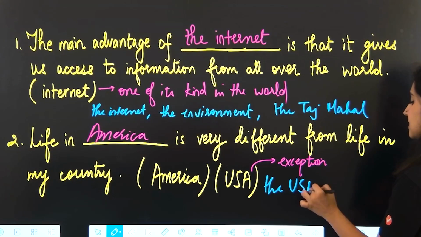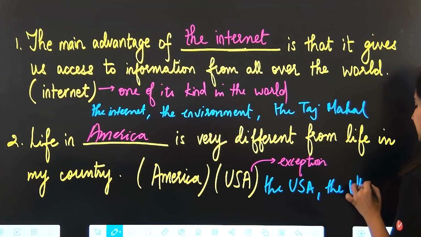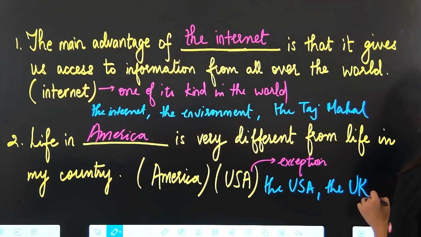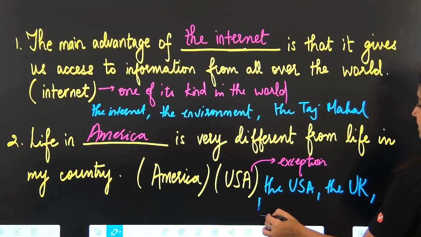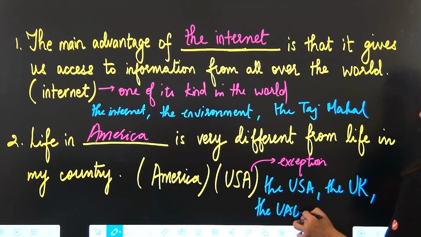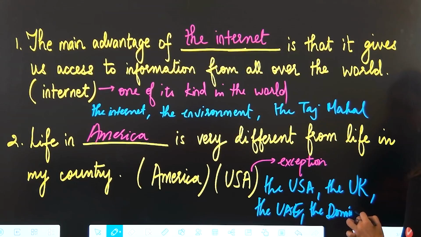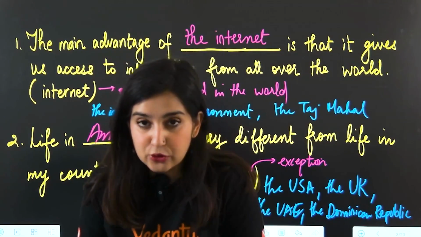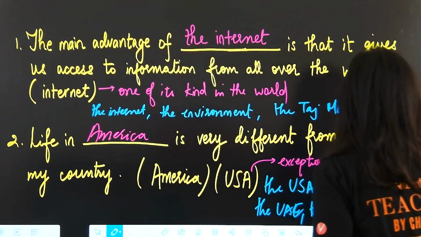The USA, the UK. I'm going to England. I'm going to the UK. All right. I'm going to the UAE, or the Dominican Republic. All right, so these are all exceptions to the general rule. I hope that is clear, not very hard to follow.